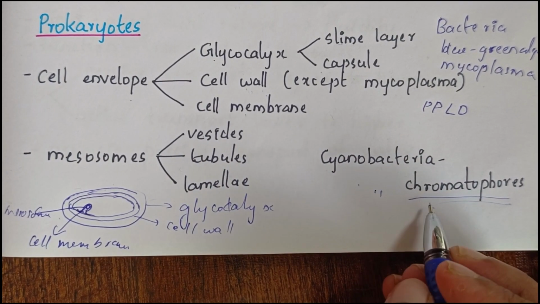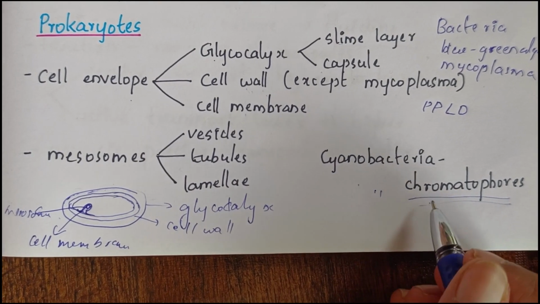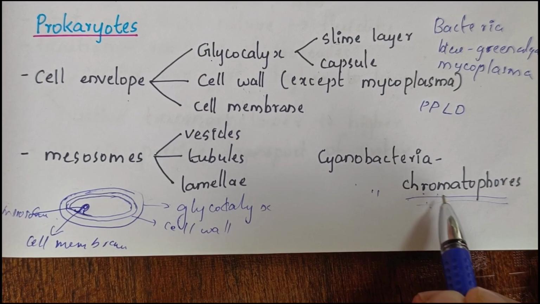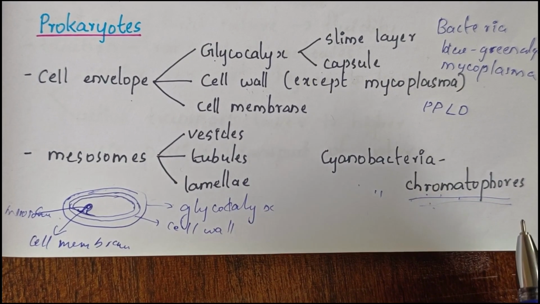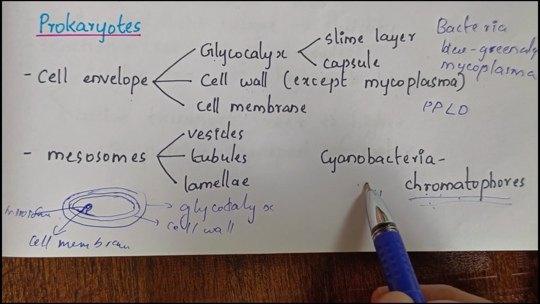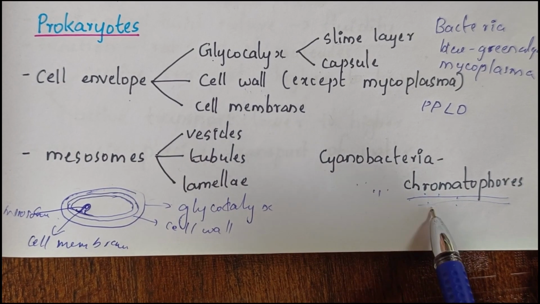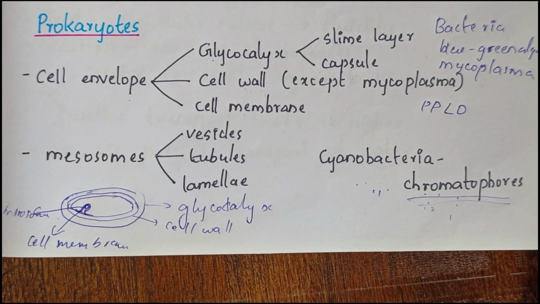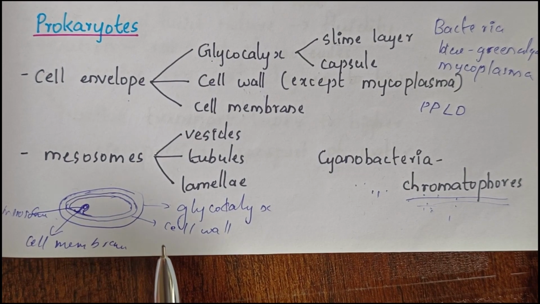In the case of cyanobacteria, these membranous extensions into the cytoplasm are called chromatophores. Chromatophores is the term given for mesosomes in cyanobacteria because they may contain pigments. Usually mesosomes do not contain pigments, but in the case of cyanobacteria, they may contain pigments. So they are also called chromatophores.